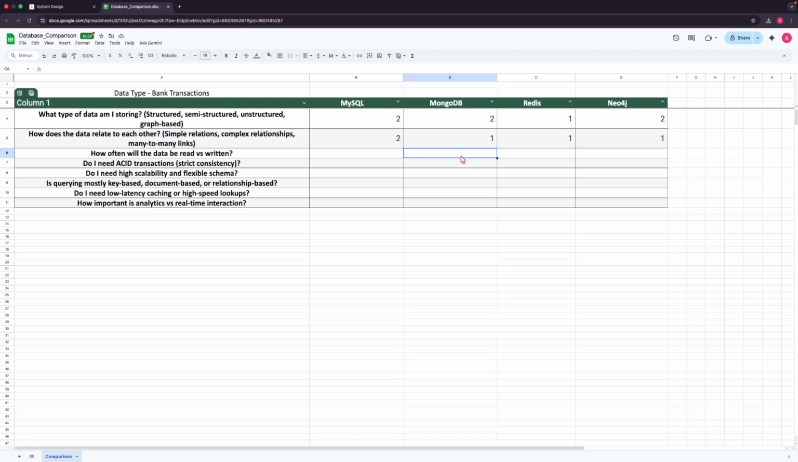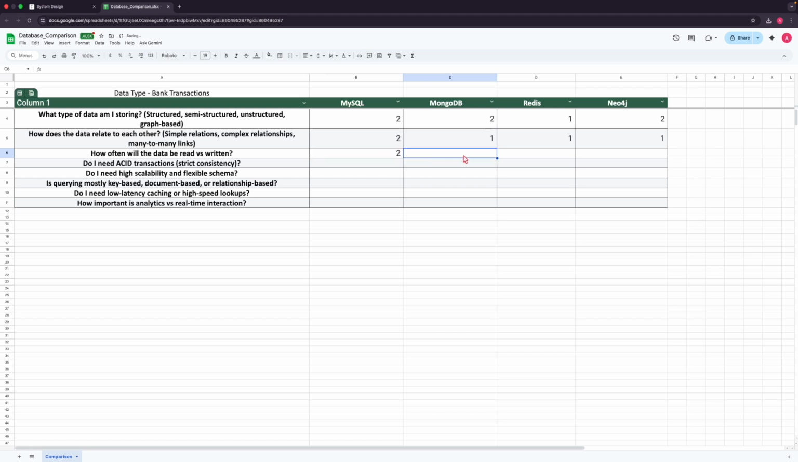Okay, now coming to the next thing, that is how often will the data be read or written, whether it is a read or write kind of data. Considering bank transactions, it's a highly write kind of data, where the writes will be more than the reads. Considering that, then definitely MySQL will help us with that. There is no issue with the reads or writes.